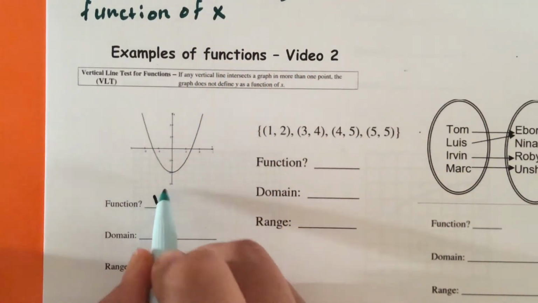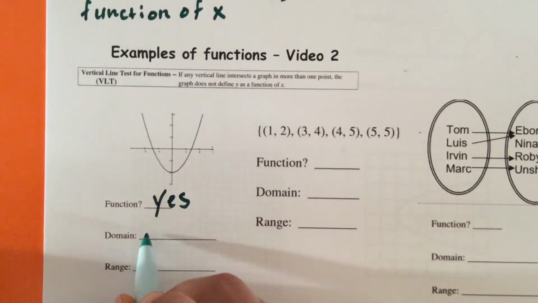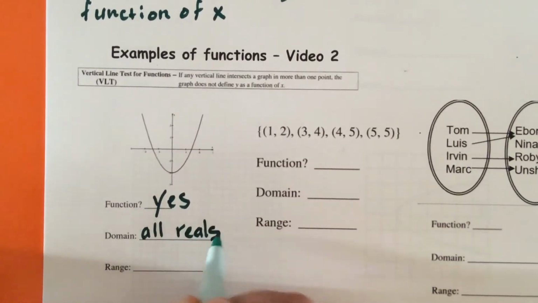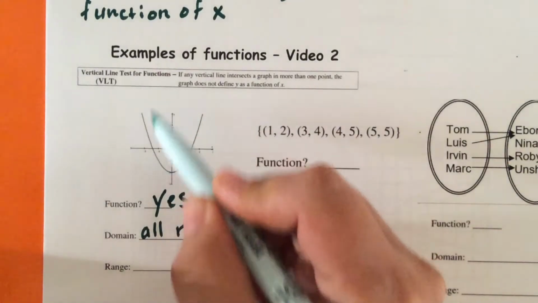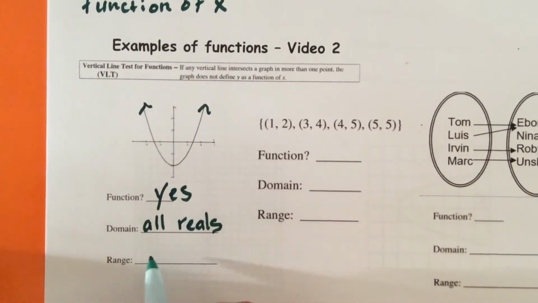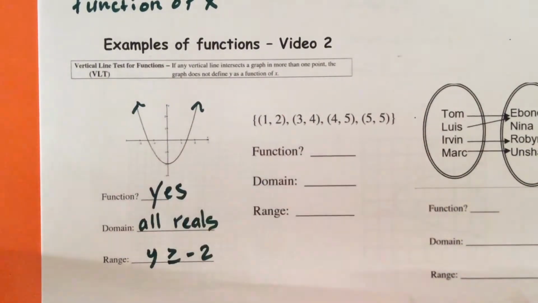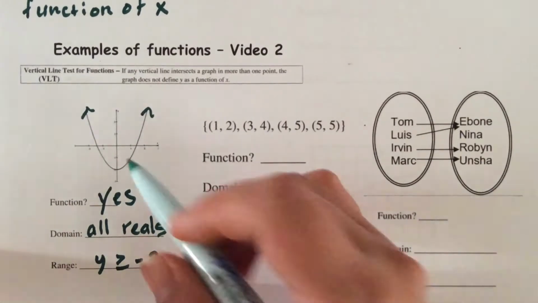So this parabola is a function. So you can say yes. The domain is all real numbers or all reals. And the range is from -2 to positive infinity. So that means that it's all real numbers greater than or equal to -2. So all the numbers that are bigger than -2. And we'll discuss the domain and range more in a couple of days when it comes to graphs.